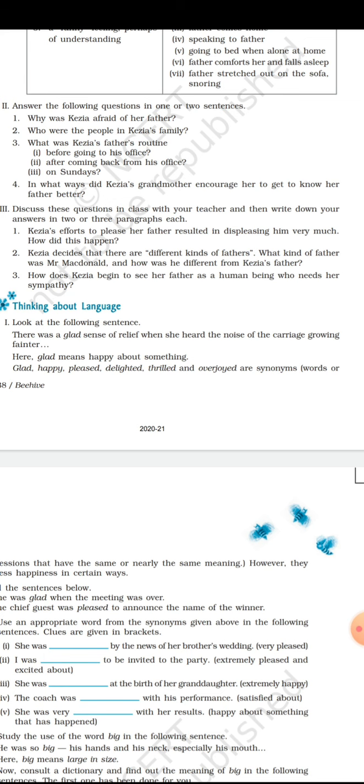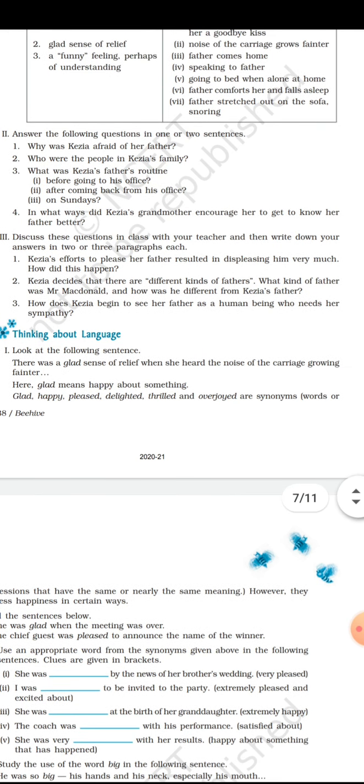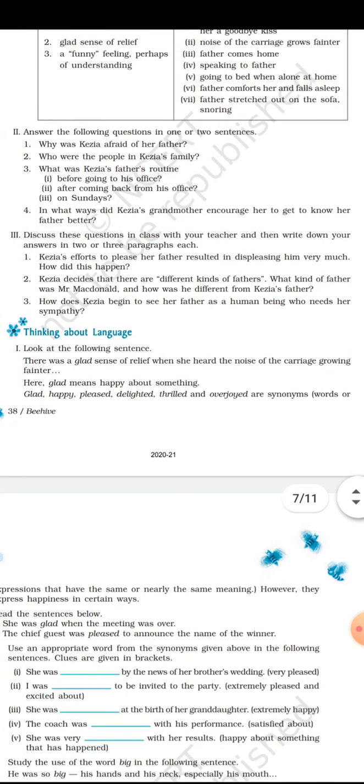Suddenly, Kezia realized how good and loving her father was. She realized that her father had to work hard all day. He became too tired to play with her. She lovingly placed her head on her father's chest. Now she realized that her father truly needed her sympathy. At that time, when she came to know her father's situation, that he worked all day in the office, and now he came back in the evening, and he had no strength to play with her, that's why she felt sympathy towards her father.